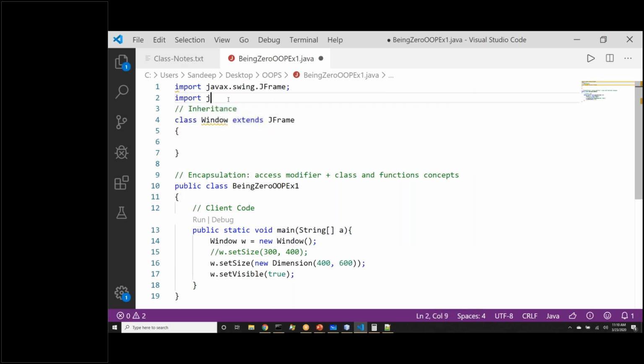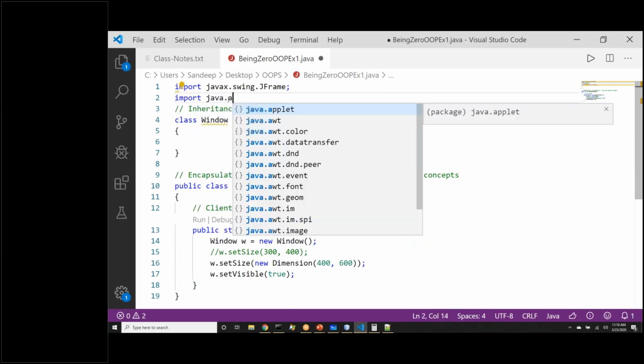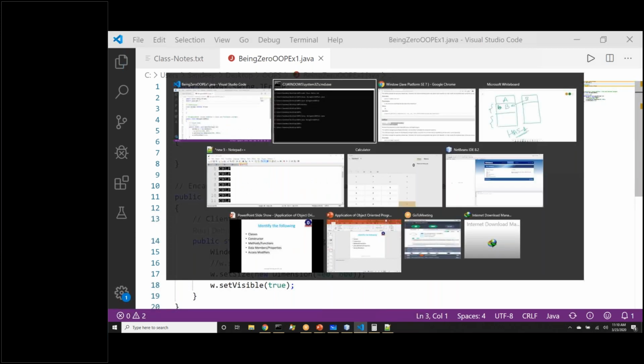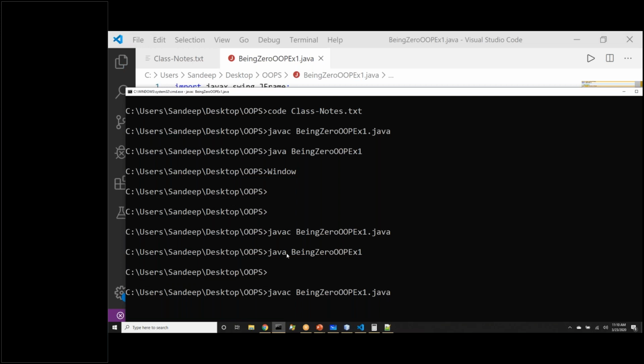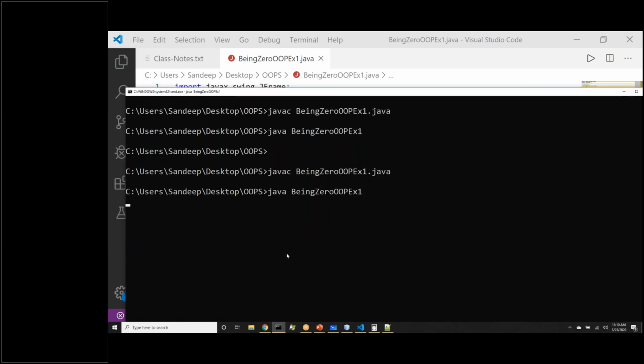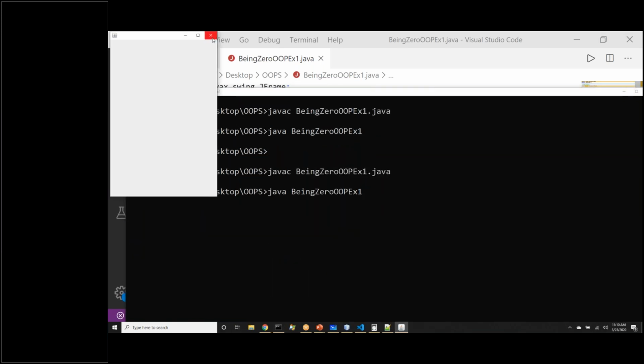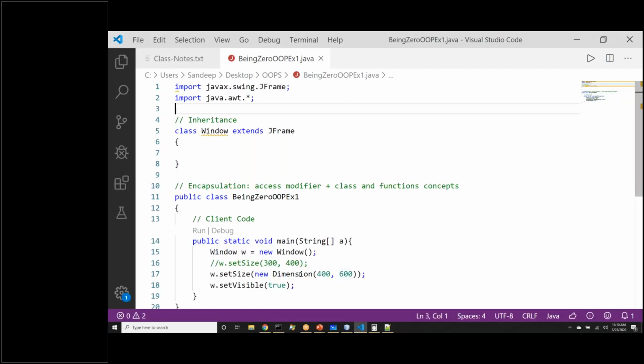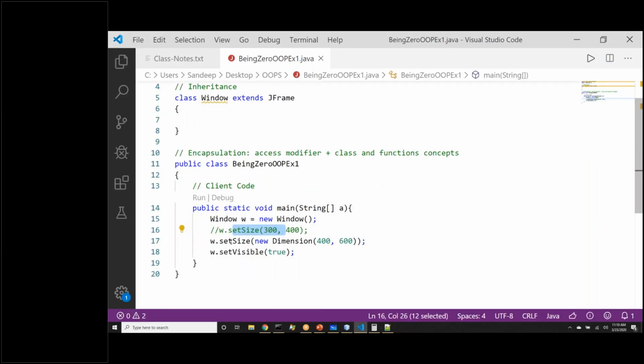So import java.awt. For now, I'll just import everything in AWT. Dimension is a class in that package. If I go and compile the code again, you see it got compiled and we are able to run. This time it is a 400 by 600 window. Right, so this function also works, this function also works.